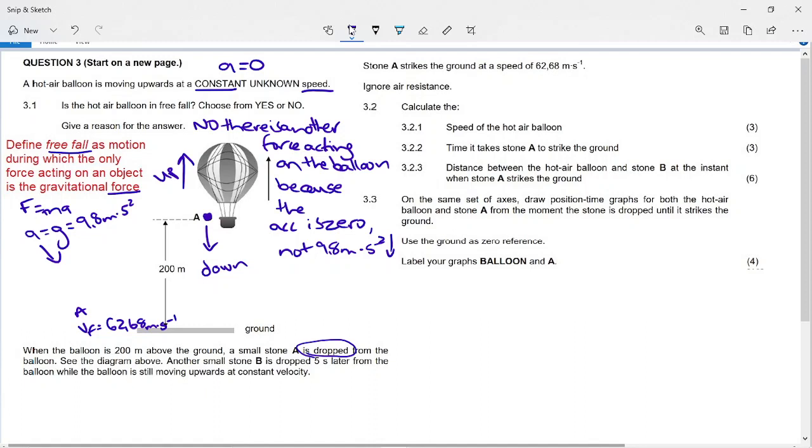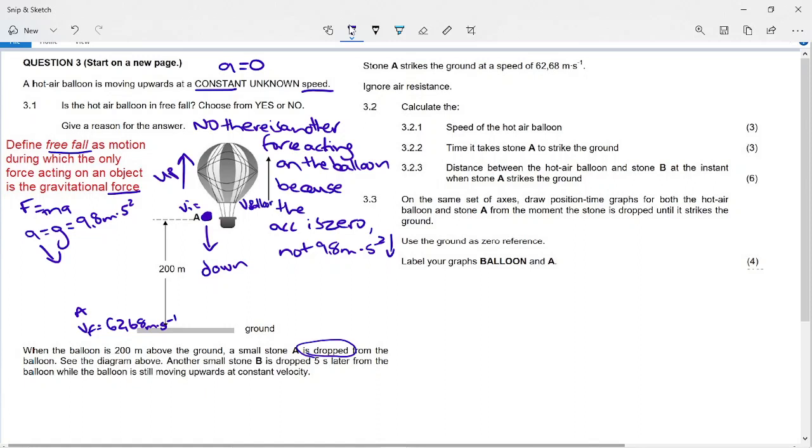The same thing with this little rock in the hot air balloon. When the rock comes out of the hot air balloon, it will initially be traveling at the same velocity as the hot air balloon. You're not adding another force other than the balloon to it to make it be thrown. You're dropping it out of the balloon, but because the balloon is in motion, the stone is also in motion, and the Vi of the stone is going to be the velocity of the balloon.